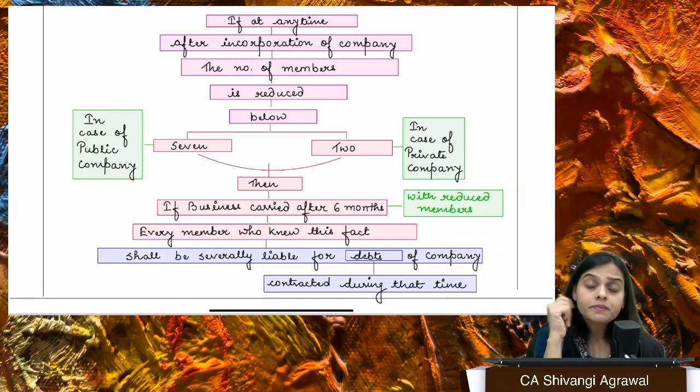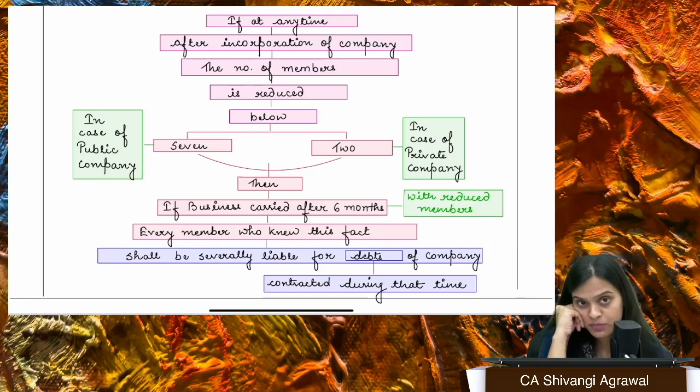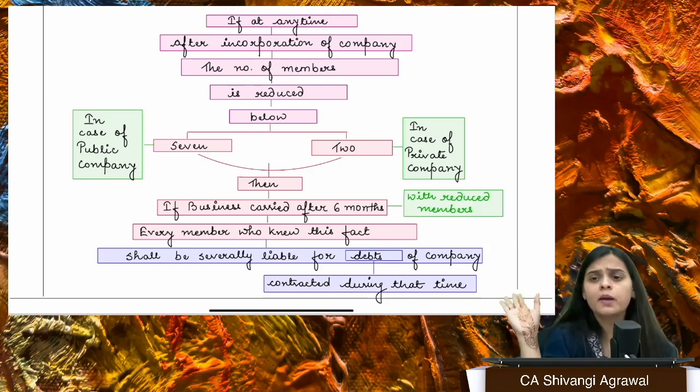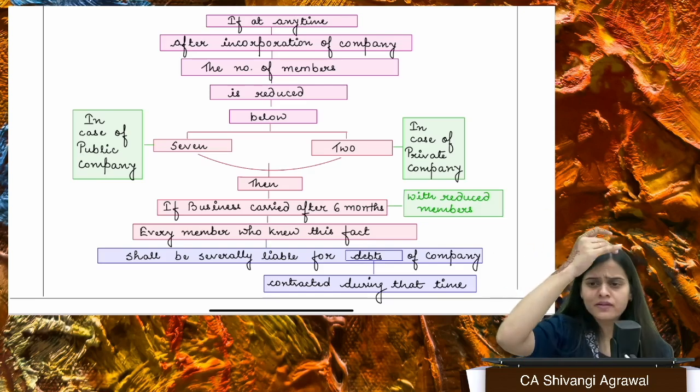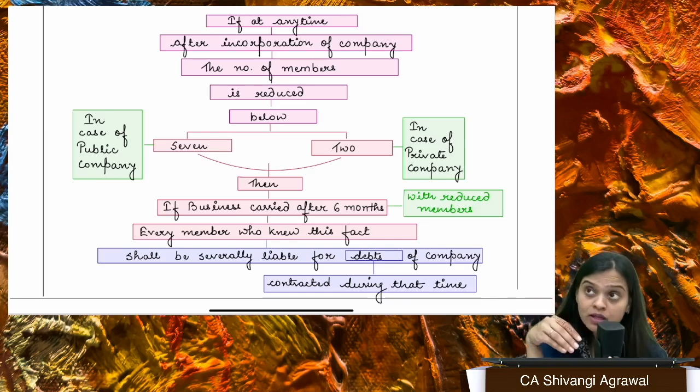But supposedly I started the company with 7 members and I formed a public company. One bad day, 2 of the members met with an accident and died on the spot. Now, how many members are left? There are 5 members left, right? Out of these 5 members, there are 2 members who are abroad, somewhere enjoying their holidays and everything. So we have 3 members here in India who knew about the accident and who now know that we are just 5 members remaining.